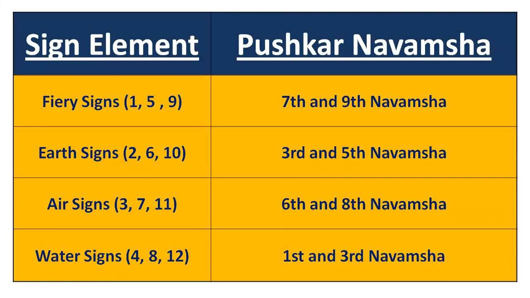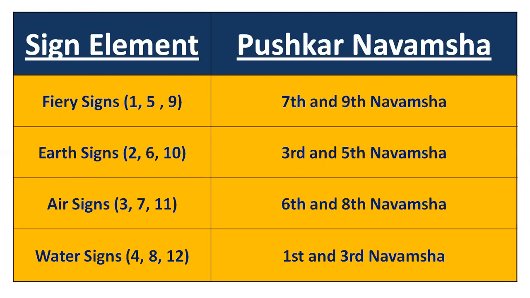First of all, whichever sign the planet is in, we need to know the element of that sign. Whether it is a fire sign, an earth sign, an air sign, or a water sign, we have to look at that first. So what are the fire signs? 1, 5, 9, which are Aries, Leo, and Sagittarius. These three are fire signs. If the planet is in a fire sign and, degree-wise, it falls in the seventh or ninth Navamsha, it is falling in Pushkar Navamsha. So it will give you good results, even if the planet is malefic.